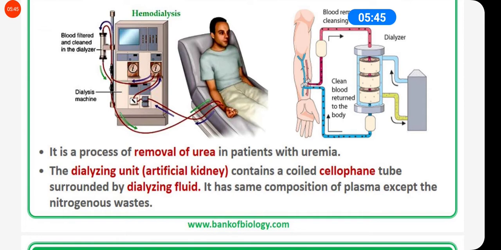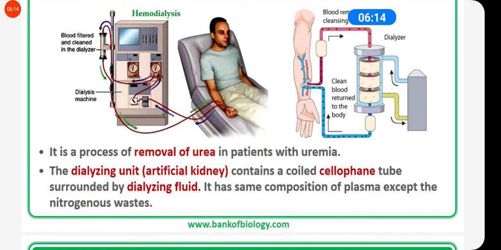So the pores of the cellophane tube, what is their main function? They allow the passage of small molecules and take the nitrogenous waste like urea, uric acid, excess salt, excess H ions. So it takes these things from the blood, and now the blood is cleared of nitrogenous waste.